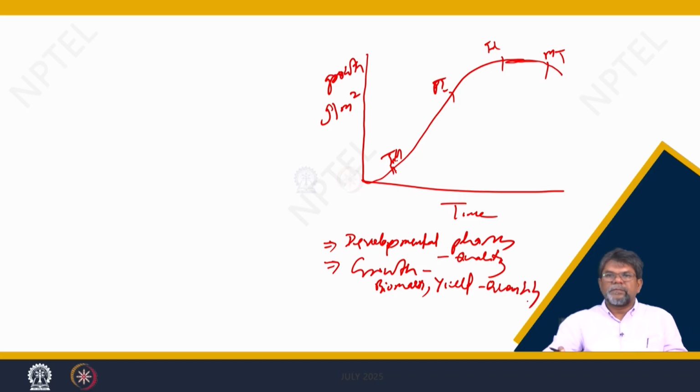So the model predicts the developmental phases based upon temperature, growing degree days, and the growth based upon radiation interception and also temperature, which predict the biomass. This is done by the model. Of course, we have discussed the nature of the crop model.